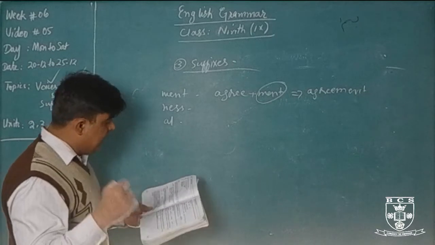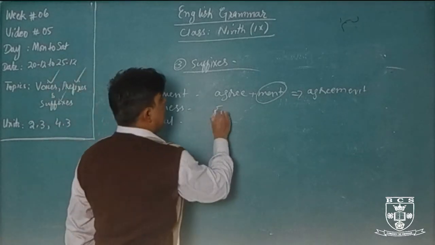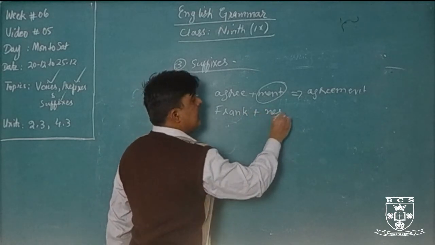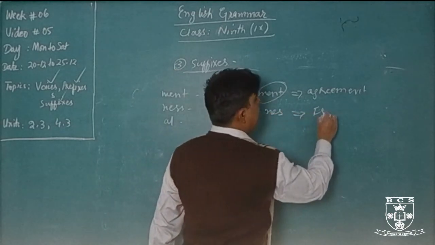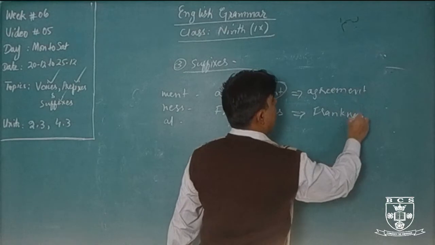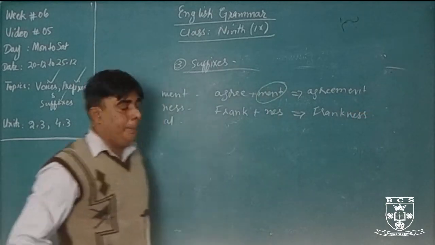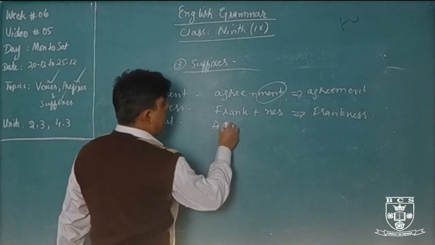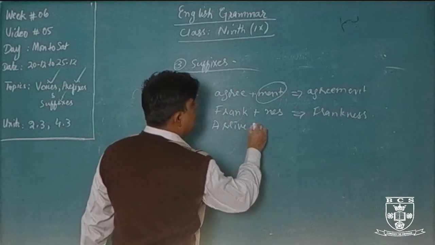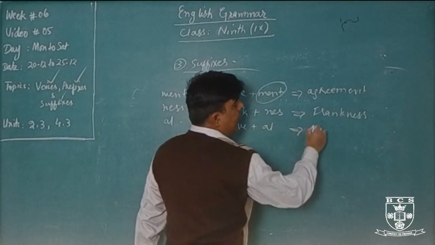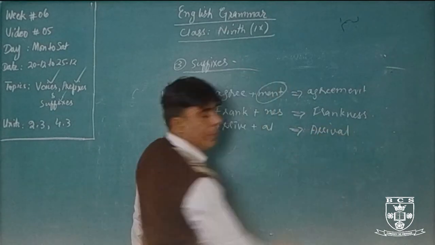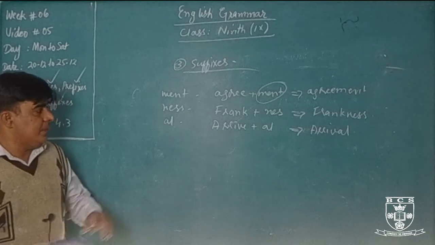Another word is frank. What will be the word? Frankness. Okay. For example, survive or arrive. We will add al, and what will be the word? Arrival. Okay, these are the suffixes.